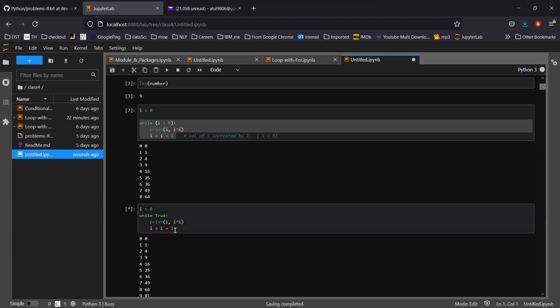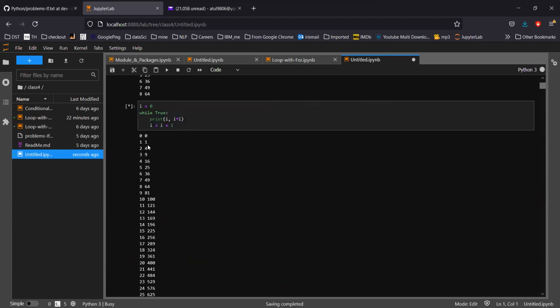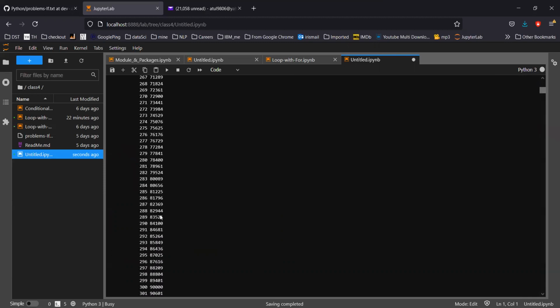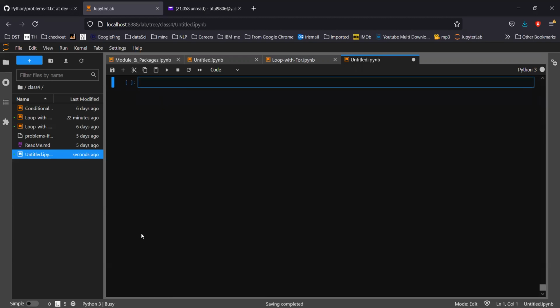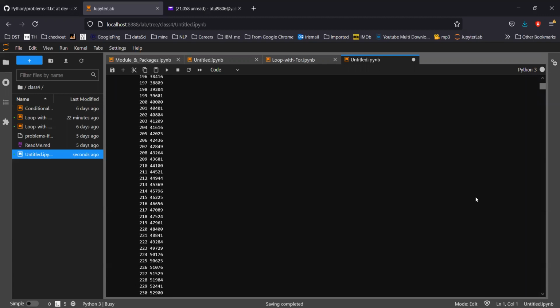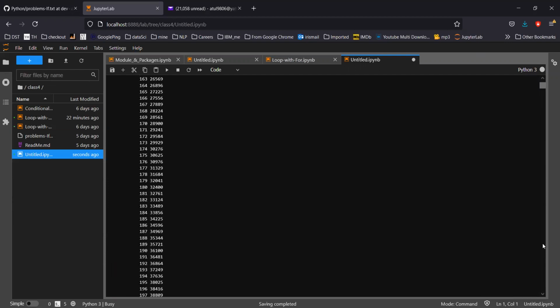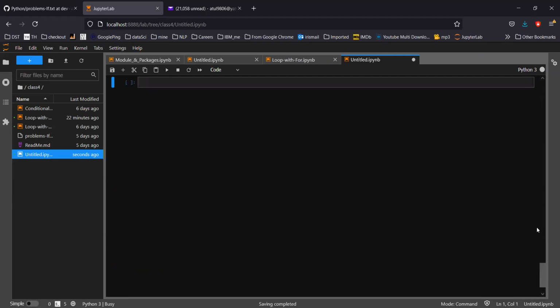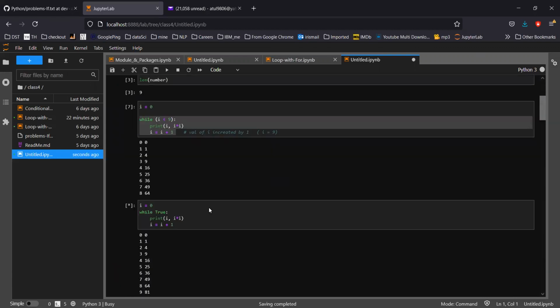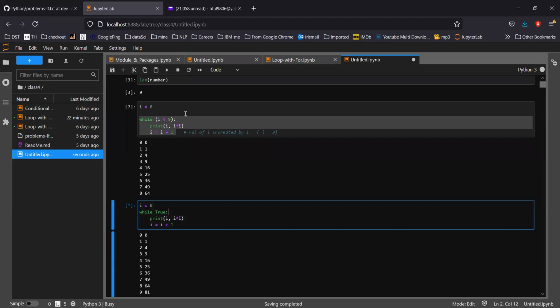So let's run it. If you see 0, 1, 1, 1, 2, 4, and if I go on, you can see it keeps running. Somewhere it reached 1000 to 2000, something like that. It will keep running because I have put the while condition as true here, so it is always true. Okay, so let me stop this as well.